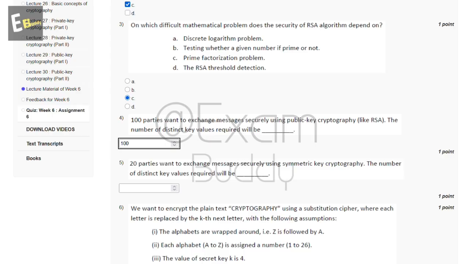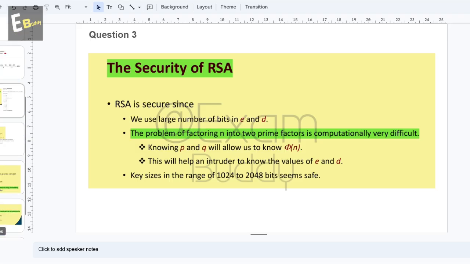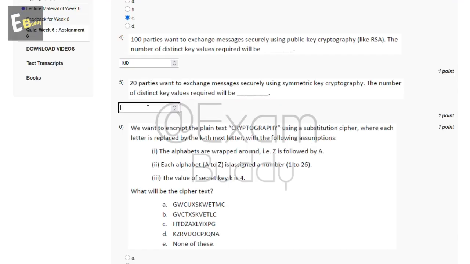Now the fifth question is, 20 parties want to exchange messages securely using symmetric key cryptography. The number of distinct key values required will be dash. So let's check the answer of our fifth question. These are calculations, and the answer is 190. So the answer of our fifth question is 190.